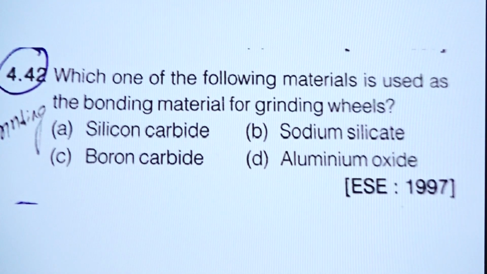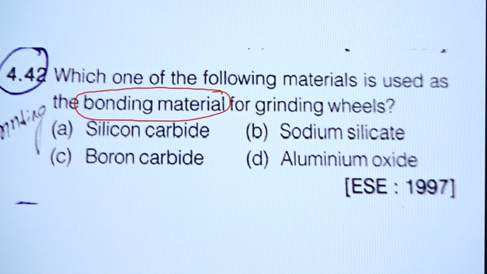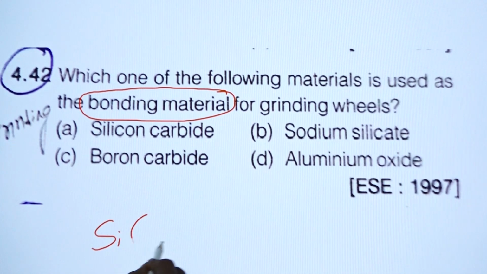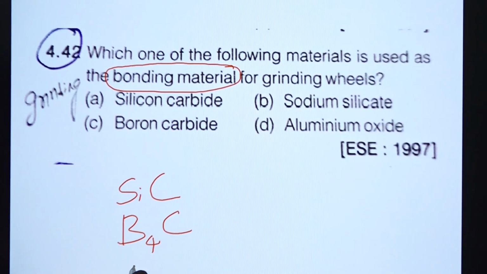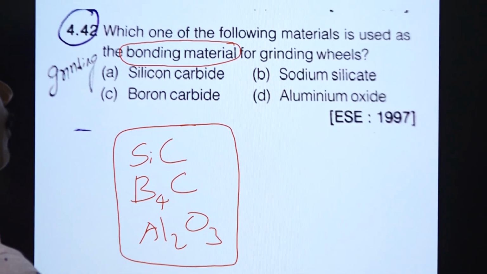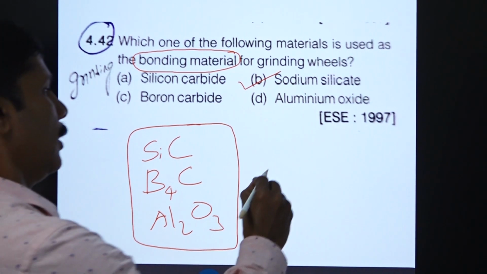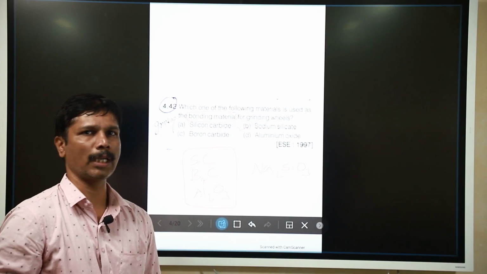The next question we are going to see is, which one of the following materials is the bonding material? We can observe silicon carbide, sodium silicate, boron carbide and aluminum oxide. These are the four materials given as options. Silicon carbide is an abrasive, boron carbide is an abrasive, and aluminum oxide is also an abrasive. So these three come under the category of abrasives. The bonding material is sodium silicate.